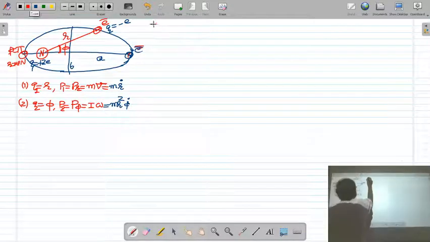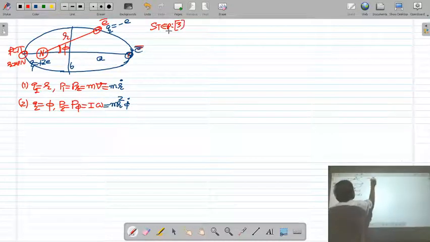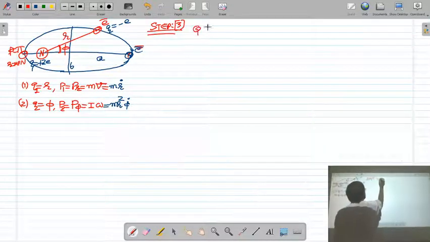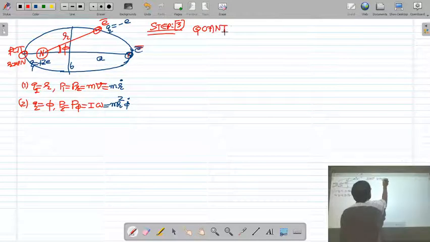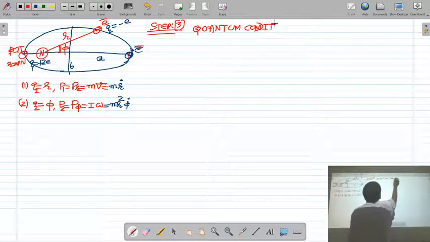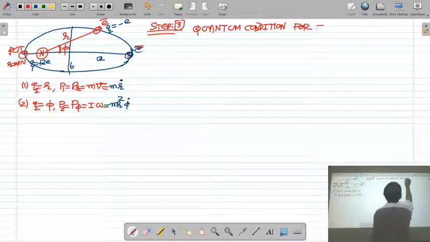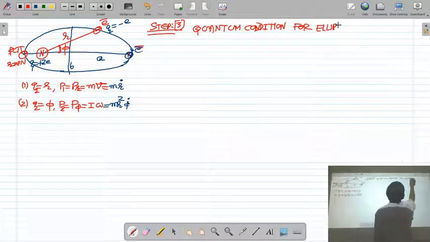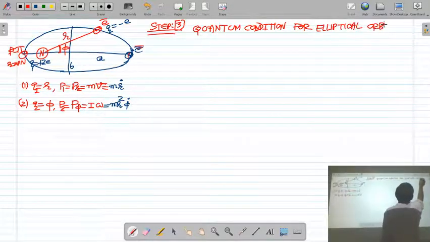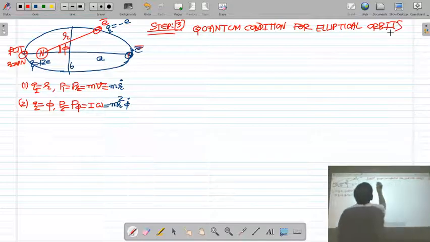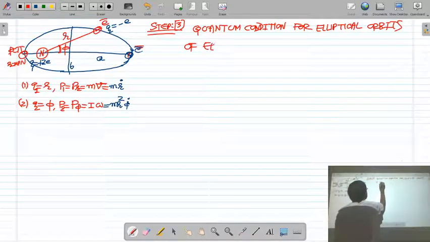Next, step 3: we will obtain the quantum condition for the elliptical orbit of the electron.